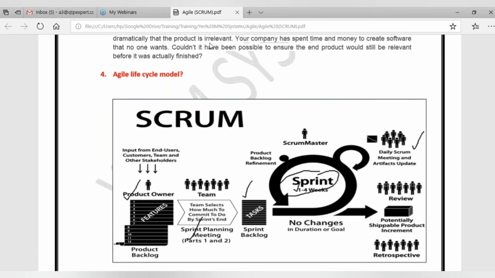There is no standard number. There is a possibility that sometimes they will be taking 20 user stories also if they are small, if they don't take much time. Sometimes there is a possibility that they will be taking only 2 or 3 user stories if they are complex and if they are going to consume more time. So in such cases, the number of user stories will be reduced. So there is no standard number for user stories.